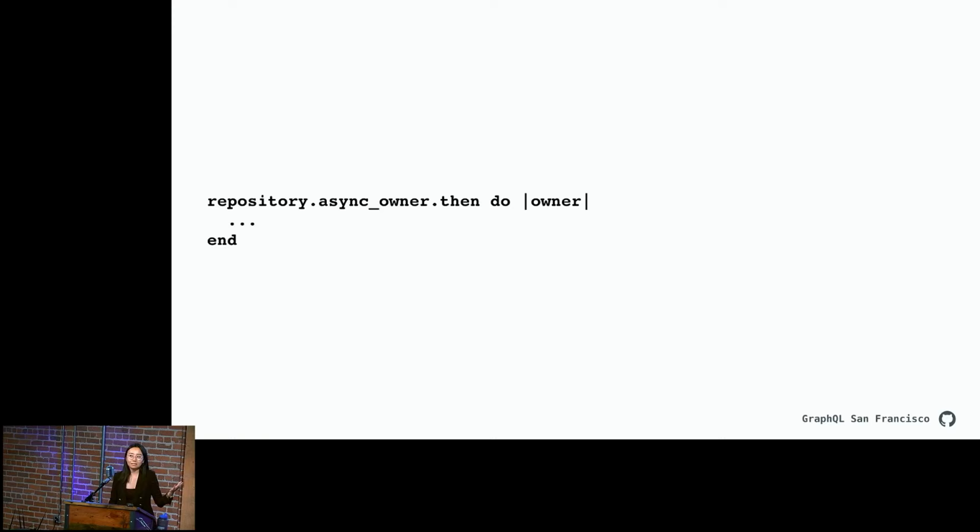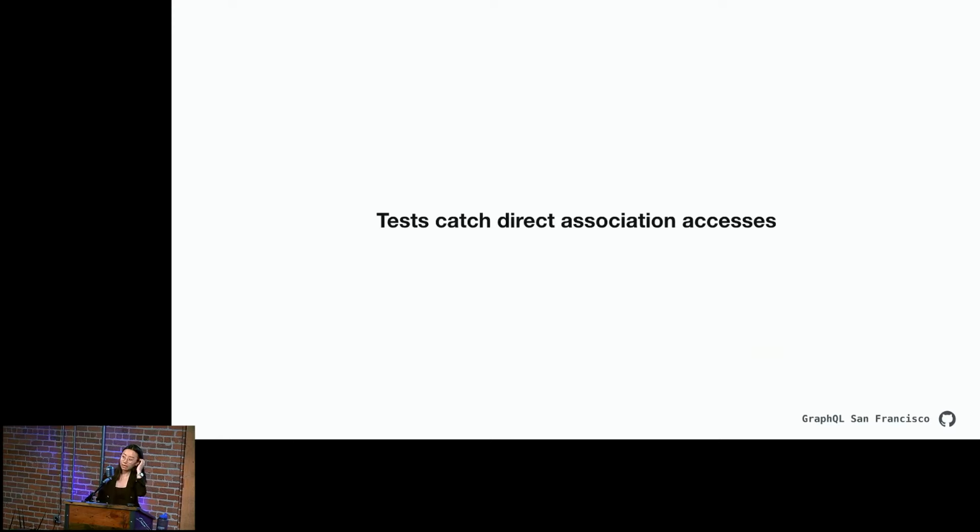But even still, maybe this is too much friction. Maybe you're not going to remember to do this. So if I didn't use this block, if I directly went and accessed repository.owner within the scope of a GraphQL request, we have some linting in place for that. We have tests that basically catch direct association accesses within a request.